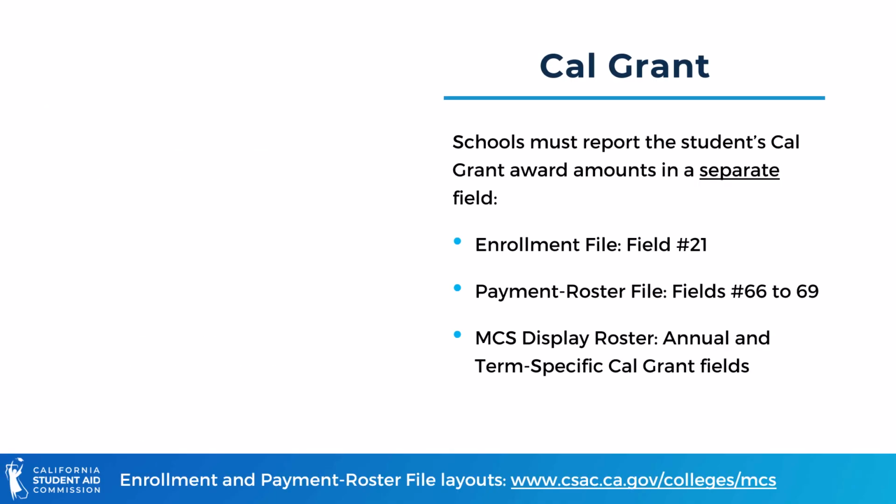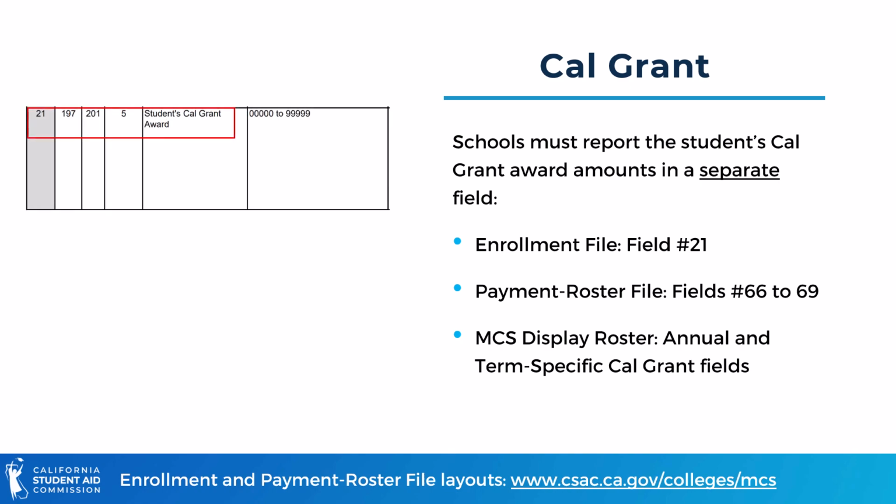Cal Grant is also included in the MCS award calculation. Prior to 24-25, the Cal Grant award amount was either obtained from the Cal Grant award roster or was reported by the school in the state aid field. However, beginning in the 24-25 aid year, institutions are responsible for reporting Cal Grant amounts in a separate Cal Grant specific field.